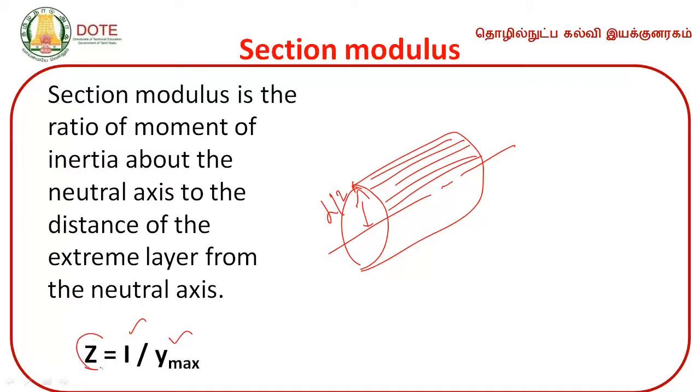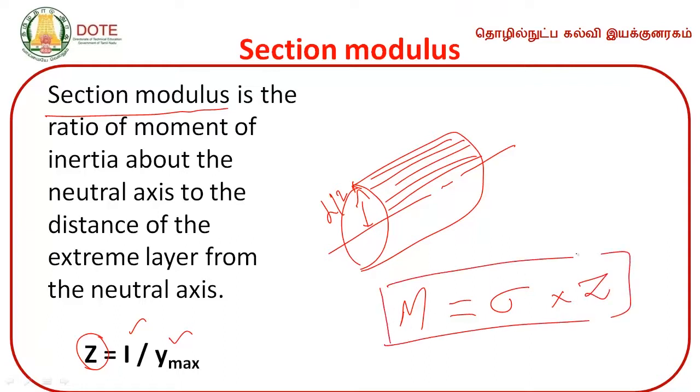Section modulus Z is given by the ratio of moment of inertia about the neutral axis to the distance of the extreme layer from the neutral axis. Extreme layer neutral axis-ல இருந்து எவ்வளவு தூரம் வருது. So the value of Z, section modulus, will be very much useful in calculating the moment of resistance. Previous slide-ல பார்த்தோம். What is moment of resistance? M is equal to sigma into Z. What is M? Moment of resistance, stress value induced.